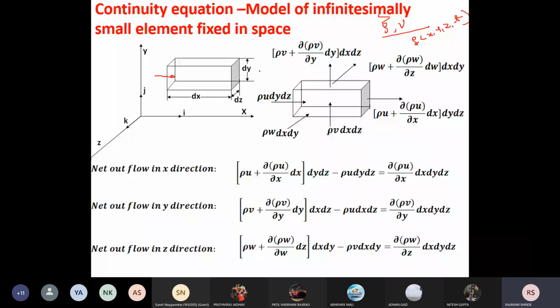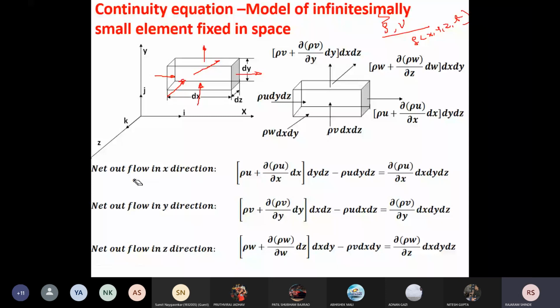Same thing, you will get some inflow from this surface and some outflow from this surface. Again you will get some inflow through this surface and some outflow through the back surface, which I have written here. Now how we can write the equations for this, I will tell you. I will clear all the things.